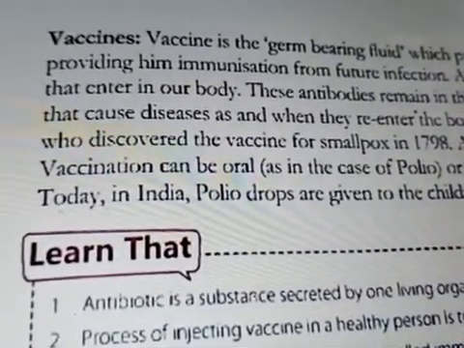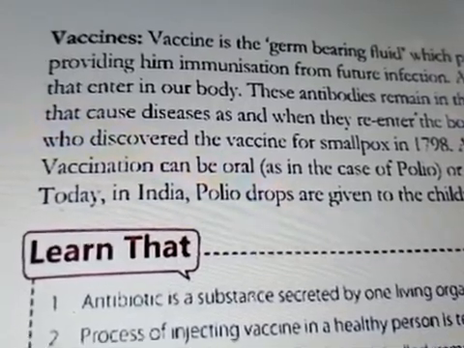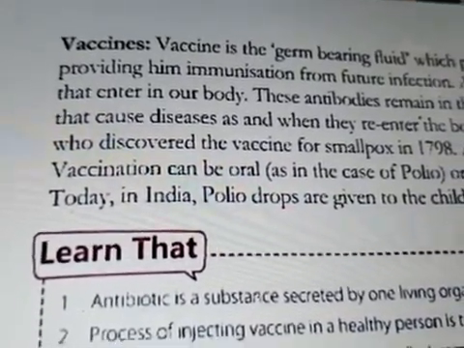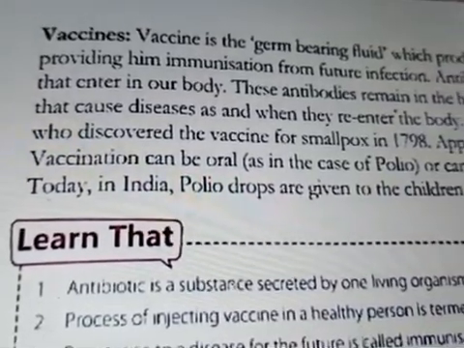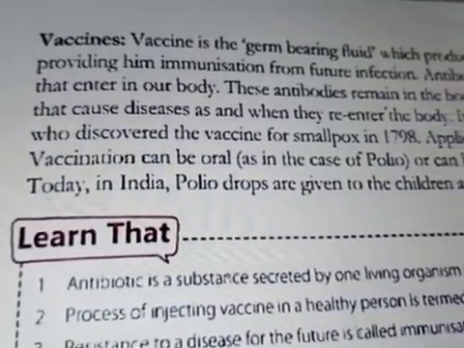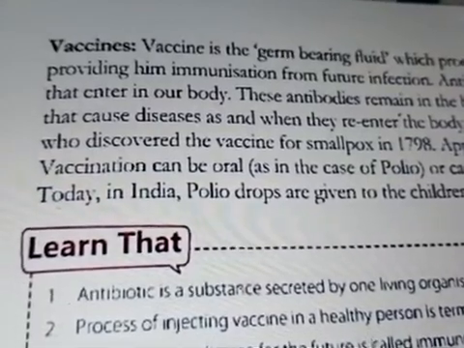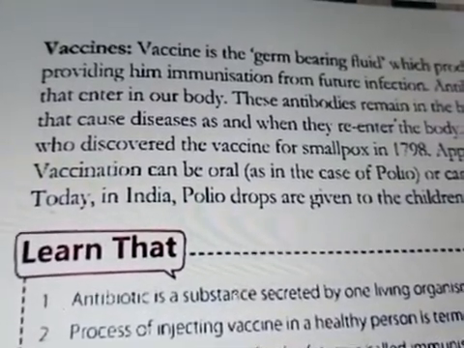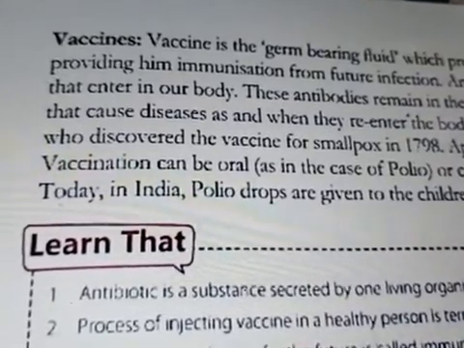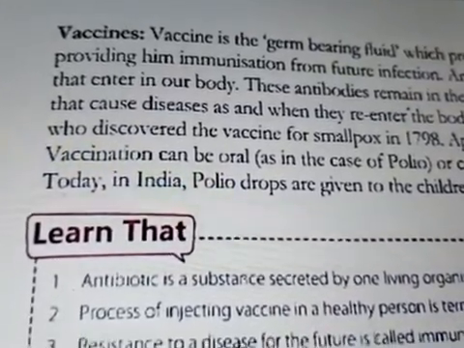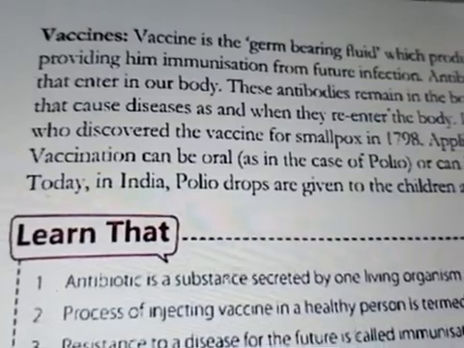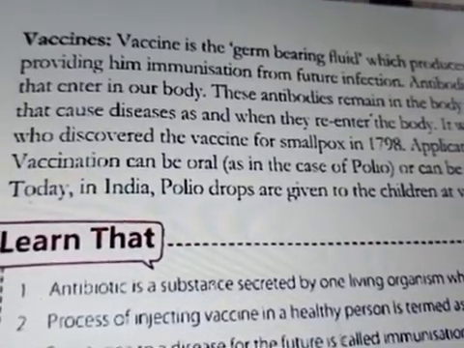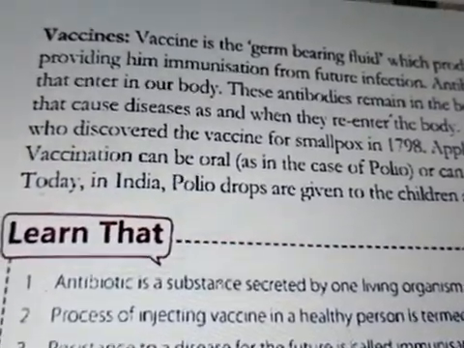Now if we talk about the oral vaccine, for example, that is the polio drops, which is given to small children. It is in drop form, so it is also called the oral type of vaccine. And the second type of vaccine is inserting injections in the body of the infected person with the help of an injection.